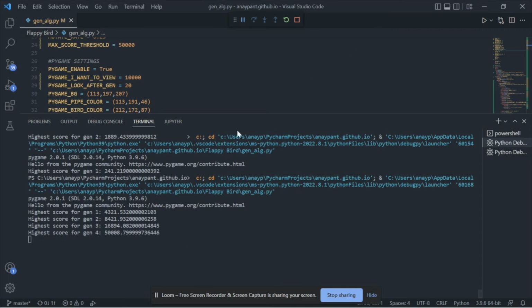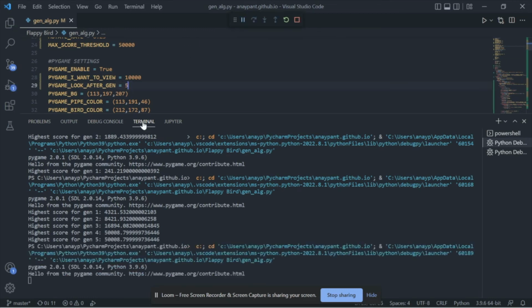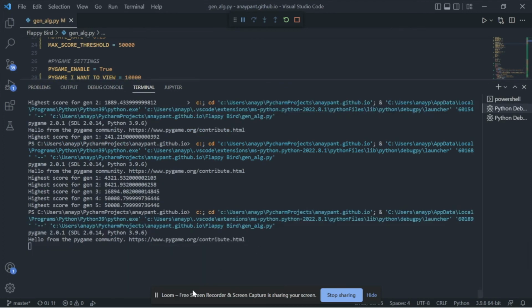But yeah, this has already hit 5,000 pipes, that means, by the way, which is pretty interesting. Actually, let me just go to generation like 5. You can see each genetic algorithm is going to have a different output. Okay. So, oh god, yeah, these birds are pretty good. We can actually wait for this one because I want to see how good they become.